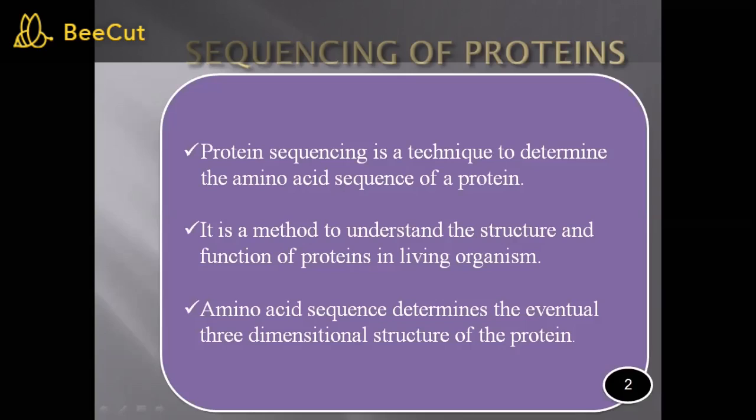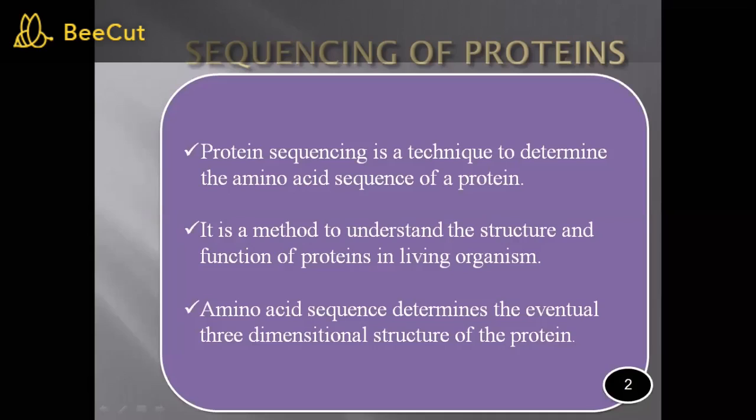Protein sequencing is a method to understand the structure and function of proteins in living organisms. The amino acid sequence will determine the eventual three-dimensional structure of the protein.